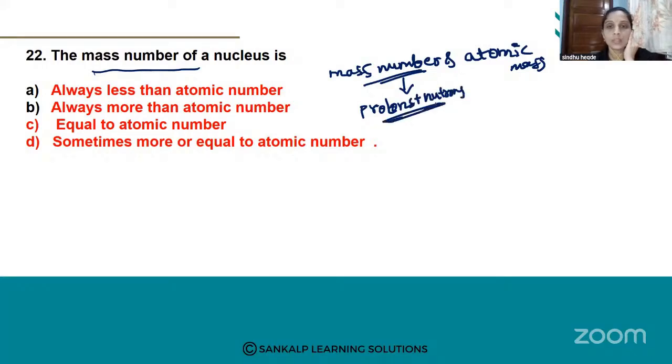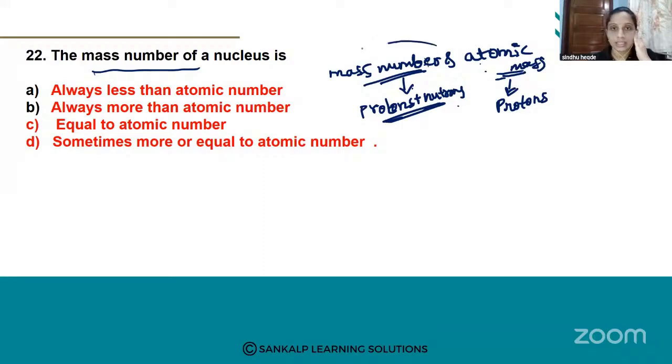Total number of protons plus neutrons gives the mass number, but the atomic number represents what? This number represents only the number of protons. Here they ask, the mass number of a nucleus compared to the atomic number, what will it be? That's the question. We know that the mass number represents protons and neutrons in total, but the atomic number gives only the protons.